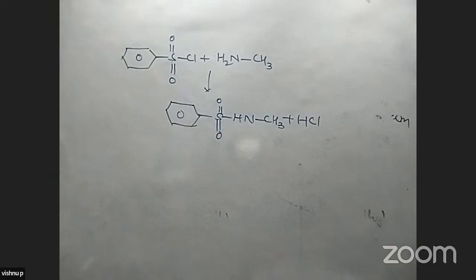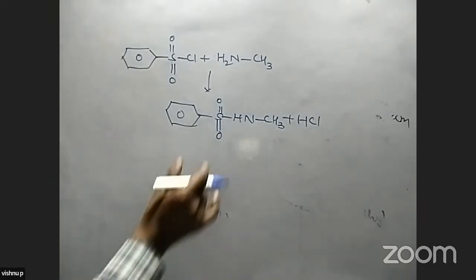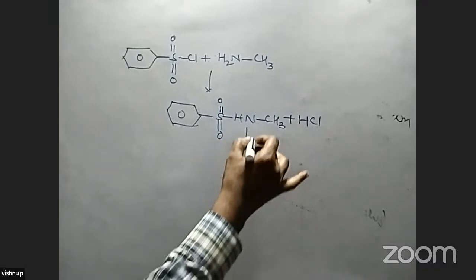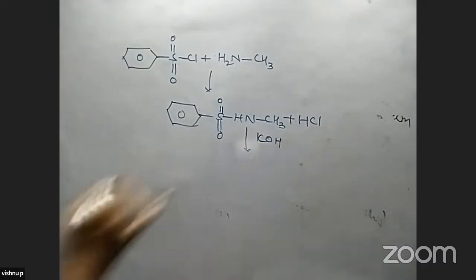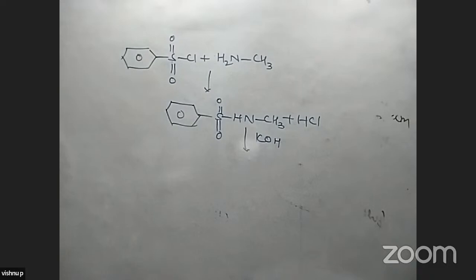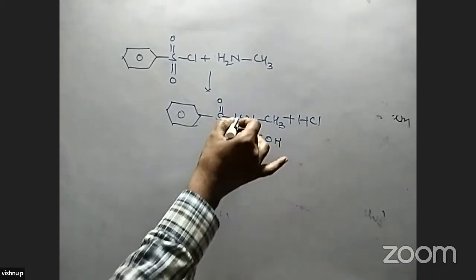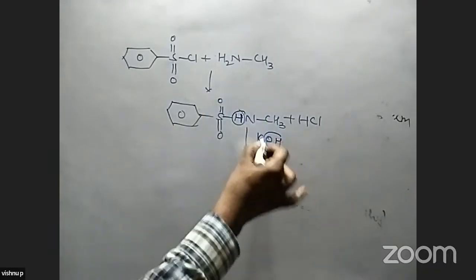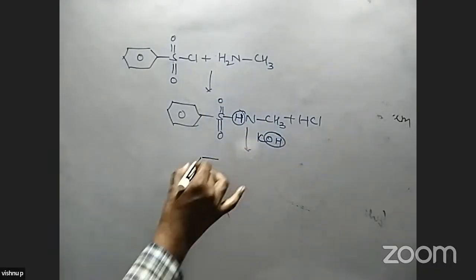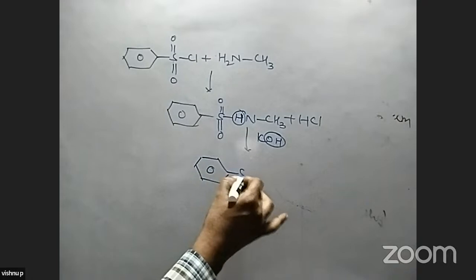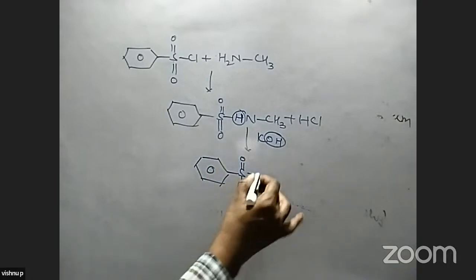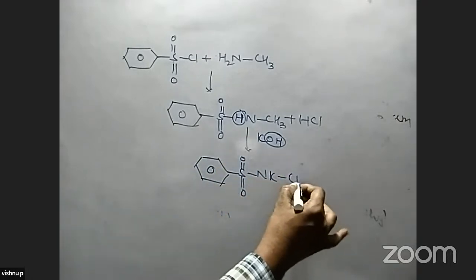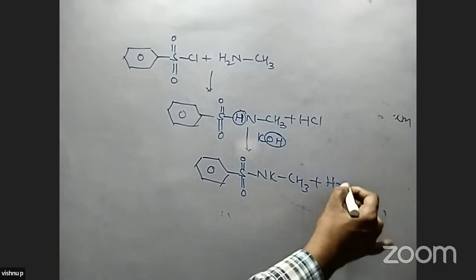Again, it reacts with a base like KOH, because here one acidic hydrogen is present, and that acidic hydrogen is substituted, and we get a salt compound, that is SO2NKCH3 plus H2O.